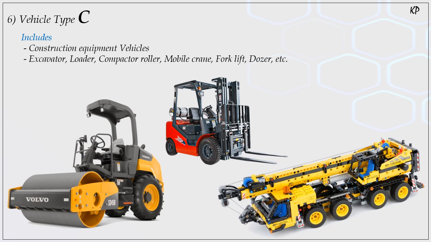So this is the classification for Type C vehicles. I hope you understand all the 6 types of vehicle classification defined by ARAI. We will summarize here: Type A, Type L, Type M, Type N, Type T and Type C vehicles.